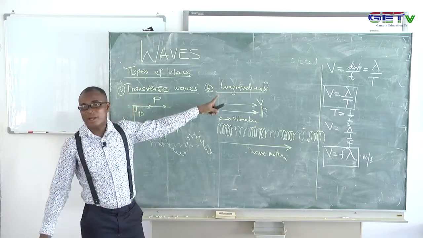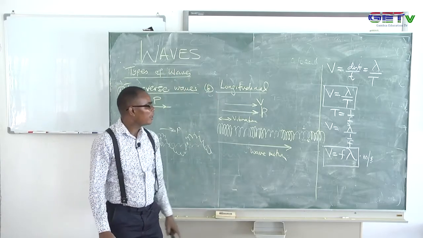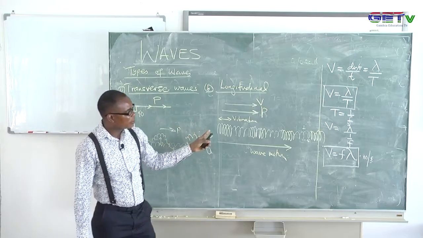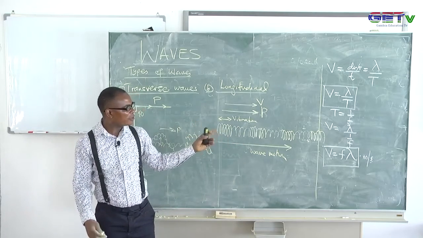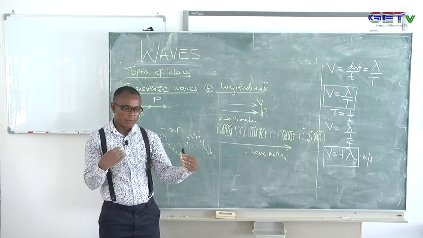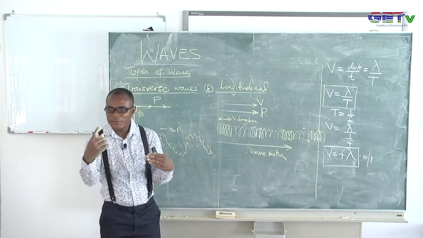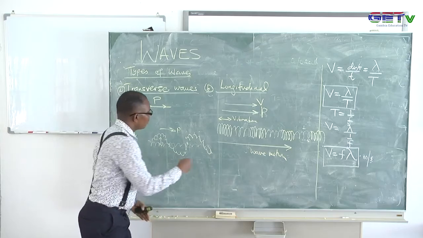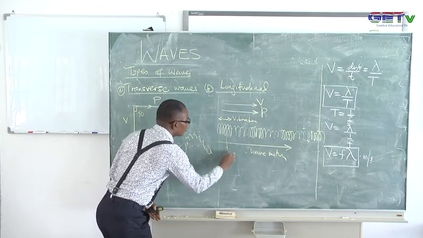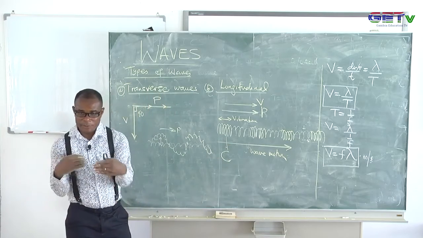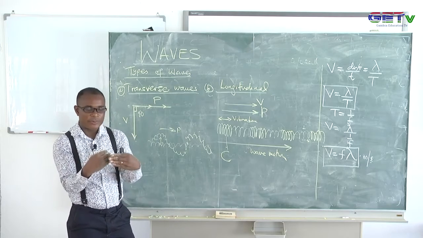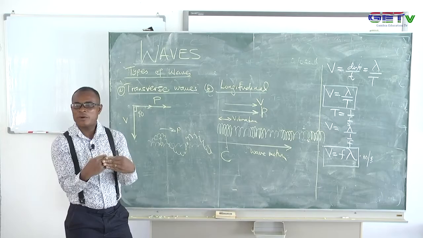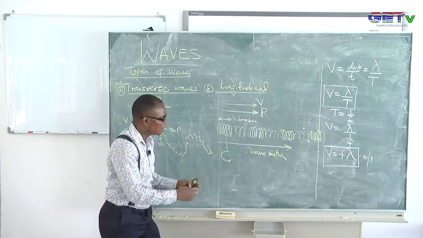So sound wave is an example of longitudinal wave, and you can see on this model here that if there is a point on this spring where the molecules of the spring are suffering from some pressure, they will compress together. When the molecules come close to one another, it becomes compressed. At that point the pressure is high. That point is called compression, and they will relax again.